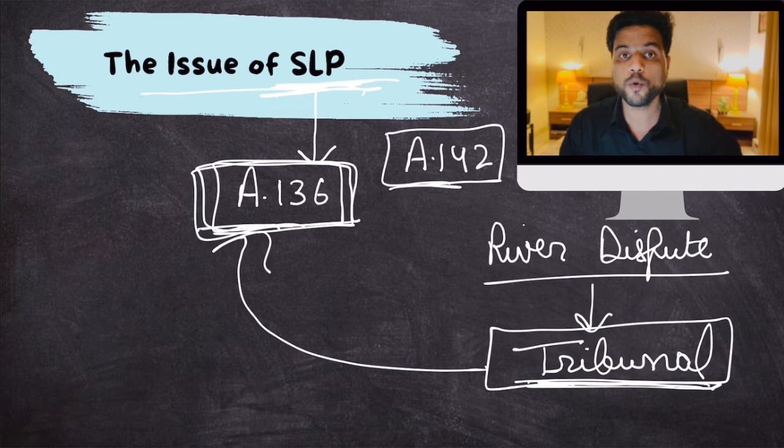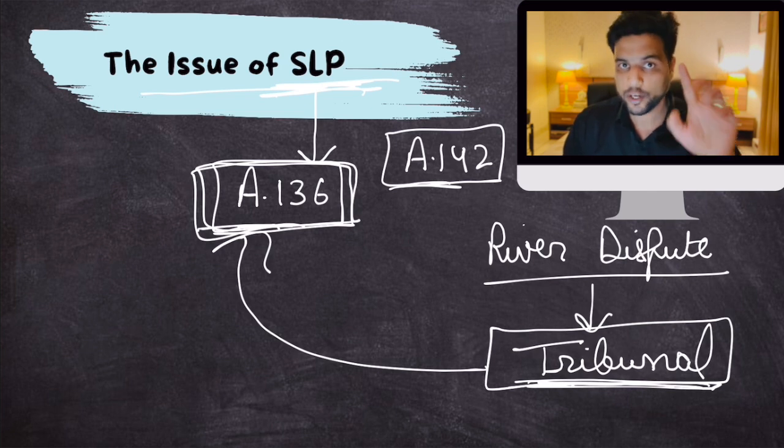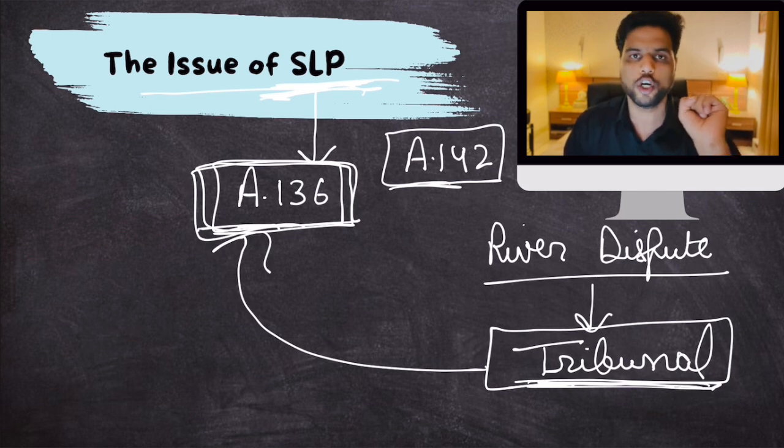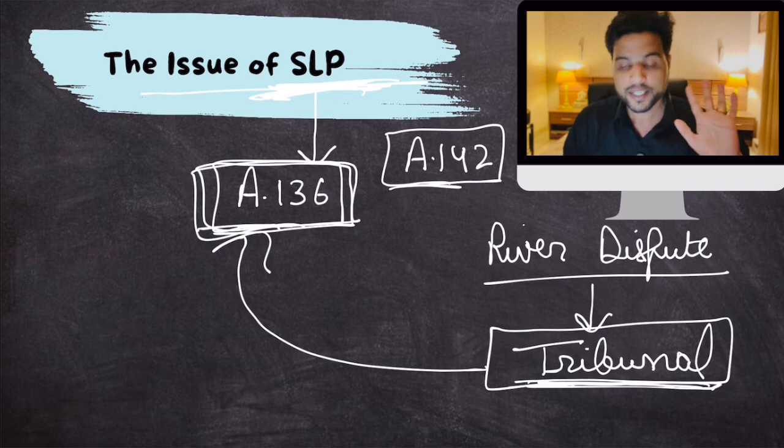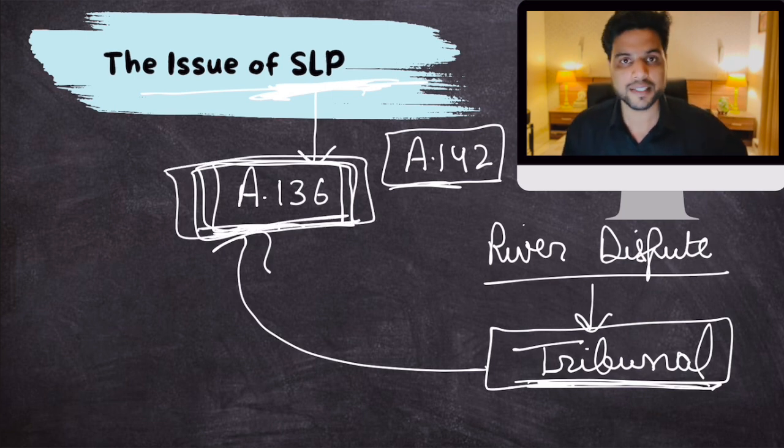Therefore, the Supreme Court is very cautious in using it. If you are appealing against any decision of any tribunal or high court and you want to use SLP, the Supreme Court won't automatically admit that SLP. First, the Supreme Court will hear a case on whether they should admit this petition or not. That hearing generally lasts on average 2-3 minutes. If the Supreme Court is satisfied, it will say that your petition under SLP is admitted. So this is the power of Article 136.